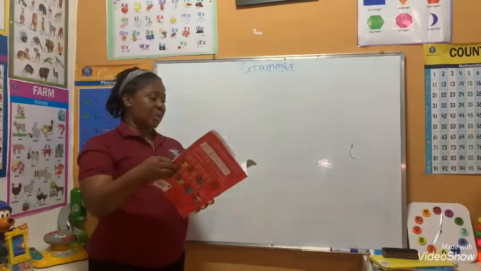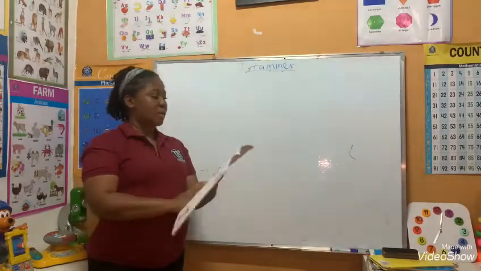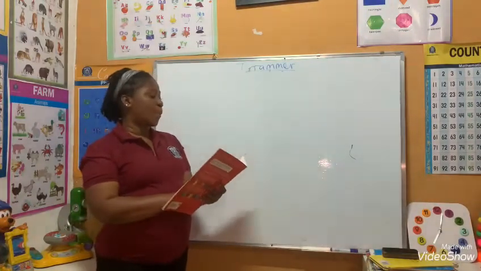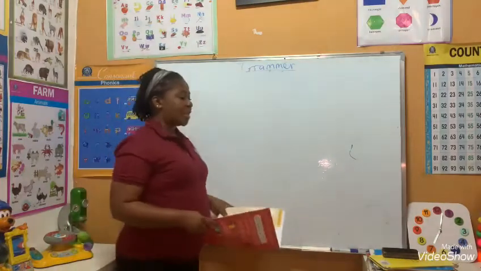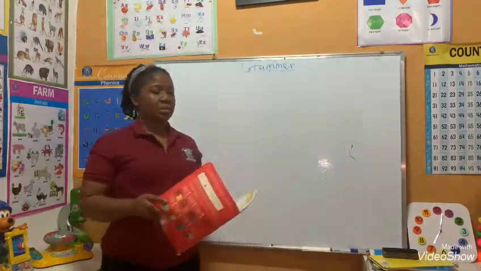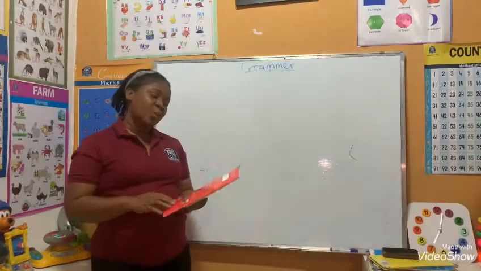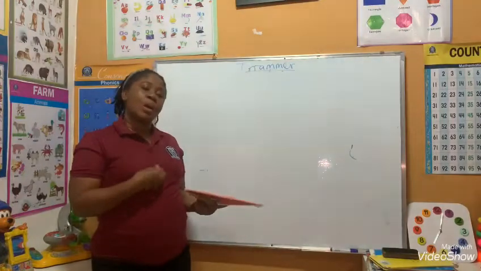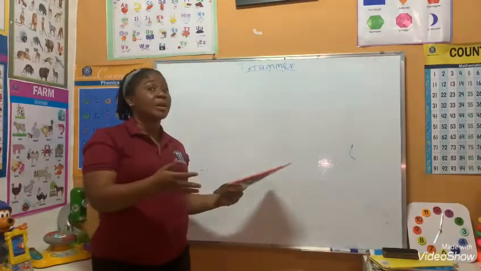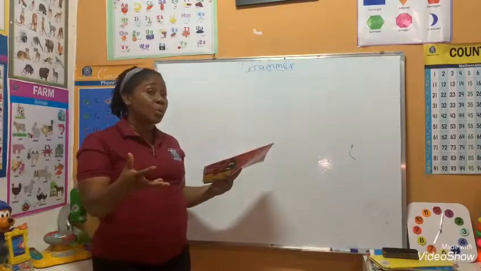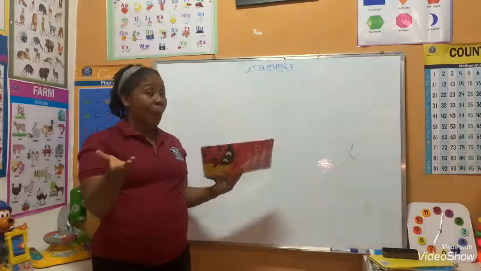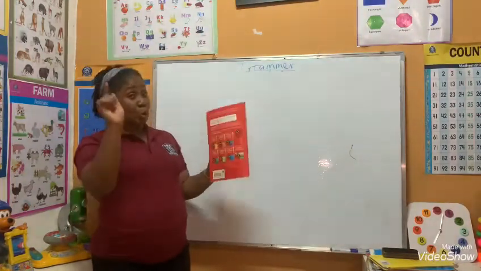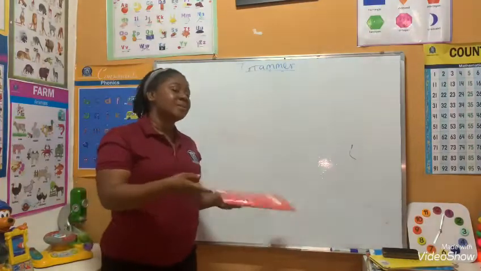The last page we did was 21. So we are doing have. Have is for possession. What is possession? Possession is something belonging to you, something belonging to somebody. Good. So it's either something belonging to you or something belonging to someone.